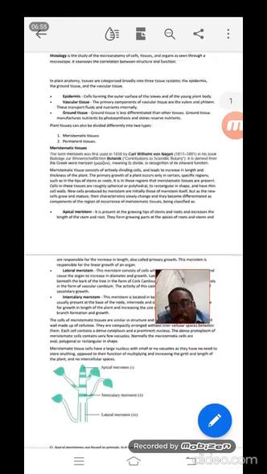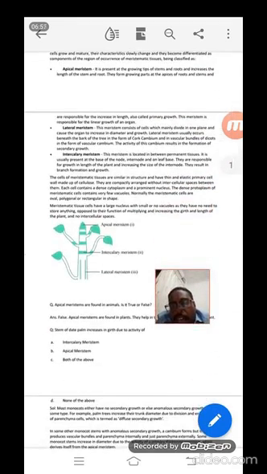If you see this diagram, it is copied exactly from the CBSE. CBSE has also given the same thing. These meristematic tissues are of three types in plants, mainly: the apical meristematic tissue, the intercalary meristematic tissue, and the lateral meristematic tissue. So it is very easy to understand.